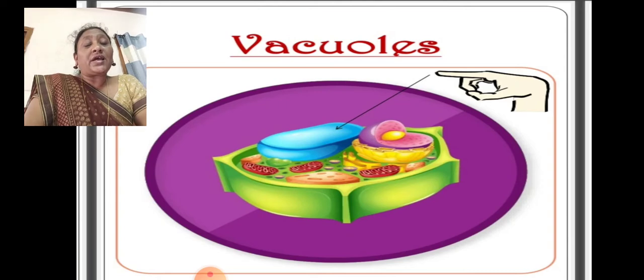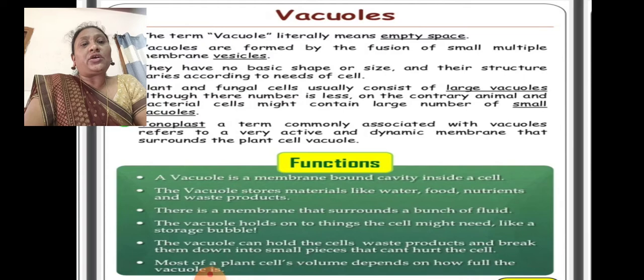Thus, as it releases hydrolytic enzymes and cleans the cell, killing all unwanted cell organelles, it is called the suicidal bag of the cell. So these lysosomes are also produced by the Golgi apparatus. The last one is the vacuole cell organelle.